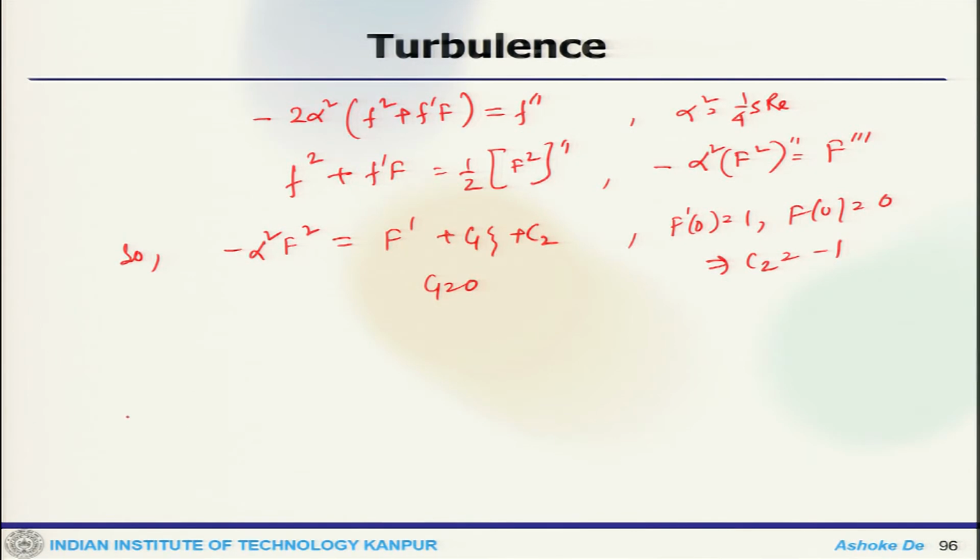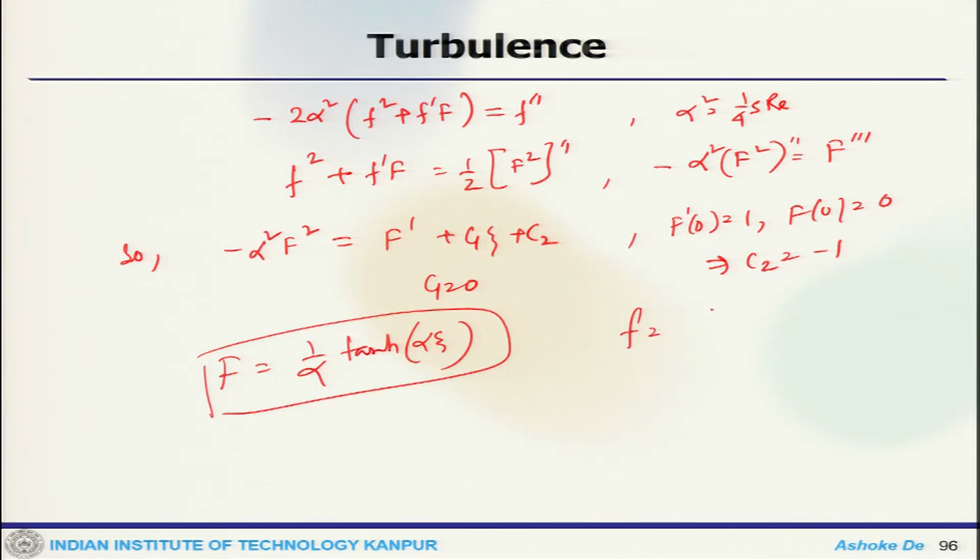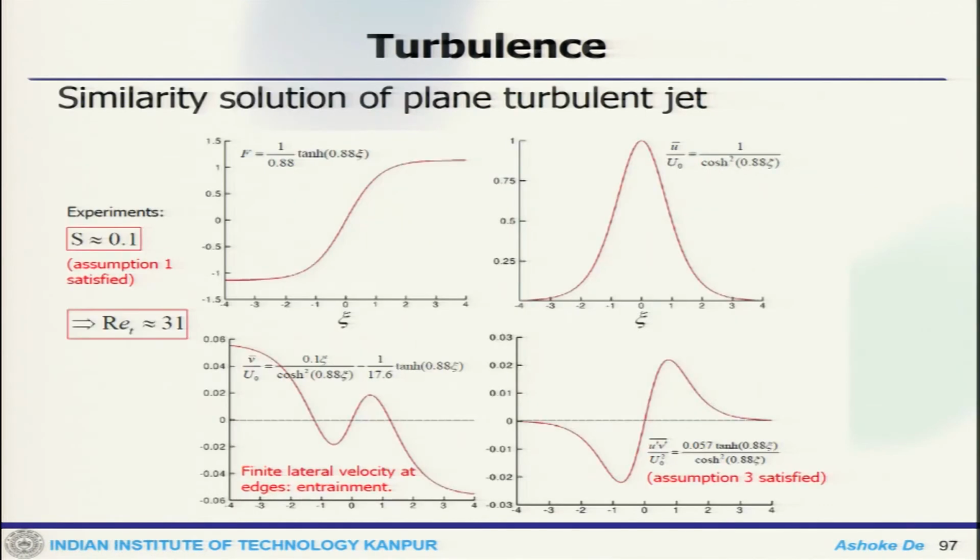So, the solution for capital F and small f: capital F would be 1 by alpha tanh of alpha xi, and small f is 1 by alpha xi. The definition of jet half width, f of 1 equals half, gives us back alpha equals 0.88.